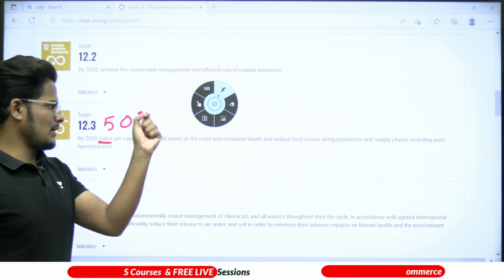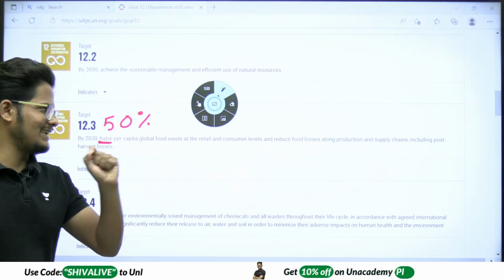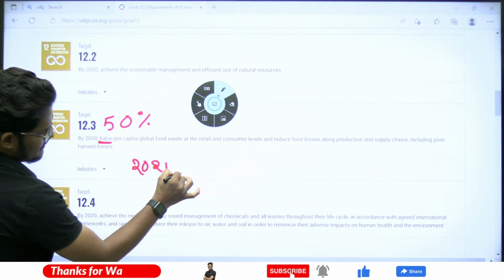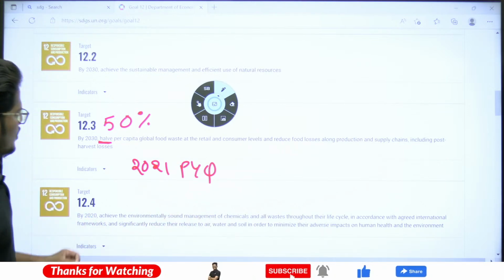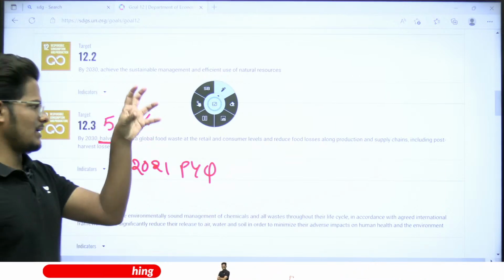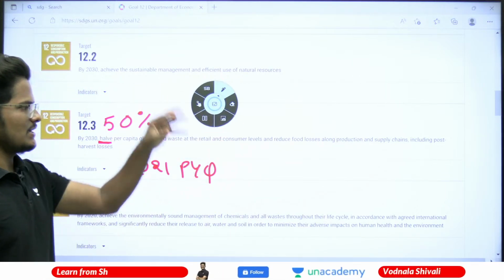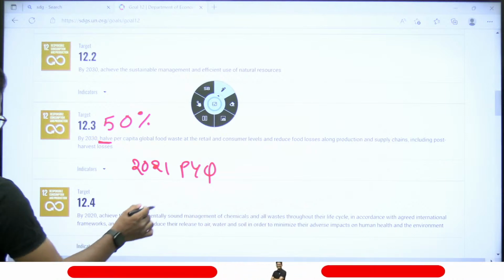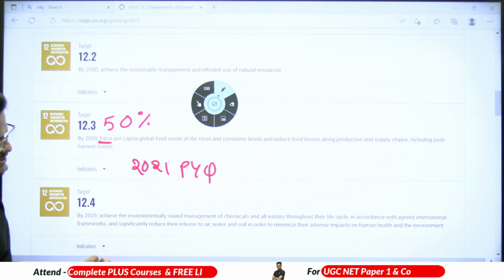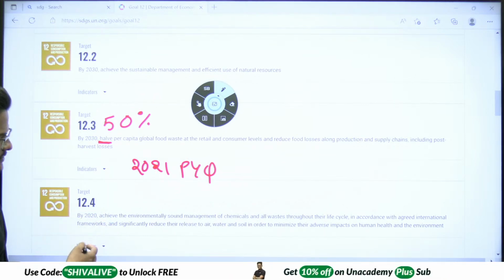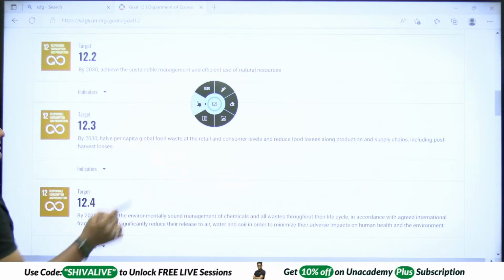50% per capita global food waste at the retail and consumer level. This is a PYQ 2021 question. Goal number 12, responsible consumption and production, has a target of reducing per capita global food waste at the retail and consumer levels by 50%. We need to reduce by 50%. And achieve environmentally sound management through the life cycle, like the international framework or whatever is agreed, we need to implement for that.